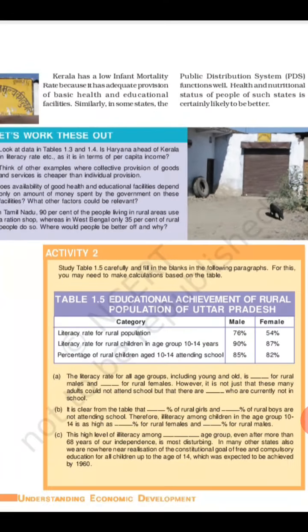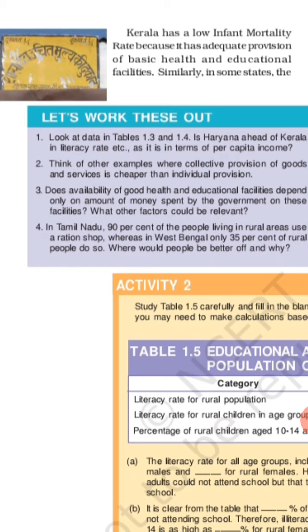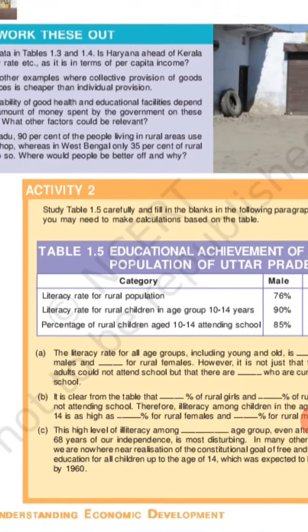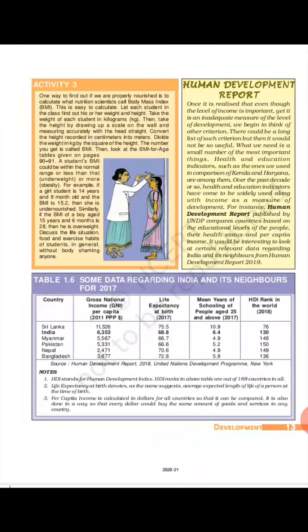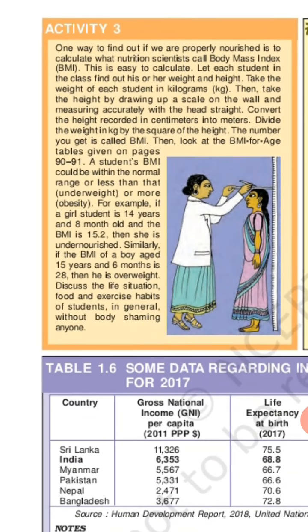Now students, you can read this one. Let's work this out. After that you read activity 2 also yourself. Table number 1.5, educational achievements of rural population of Uttar Pradesh. Now you can read yourself, you can easily understand. Now I am reading this one, very easy.